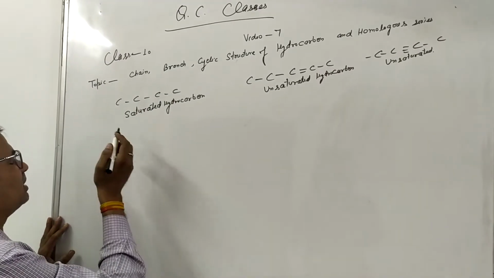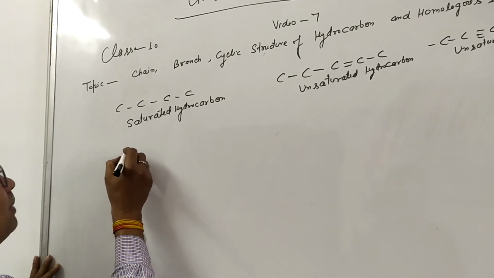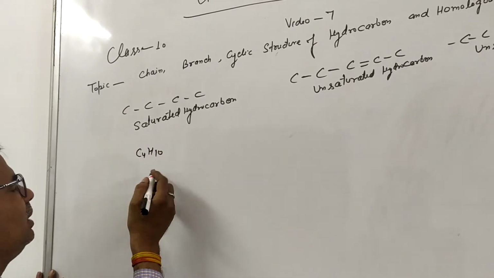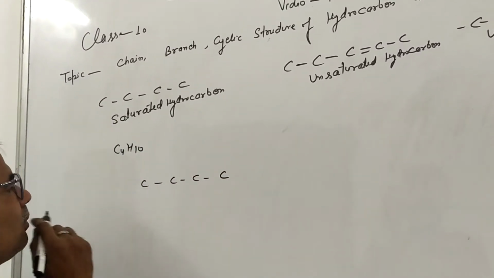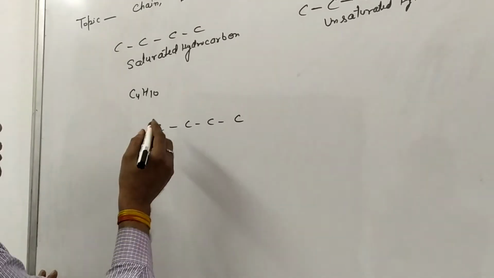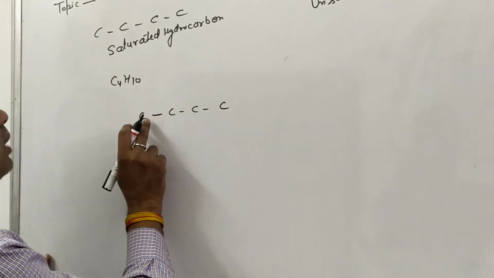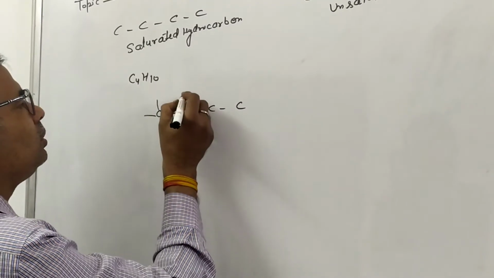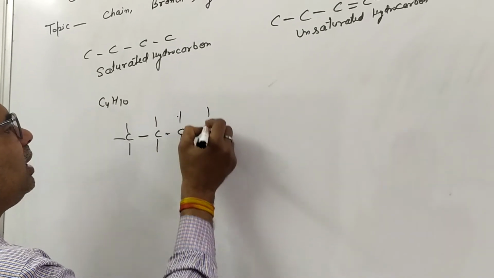compounds have many structures. Like I am writing butane, whose molecular formula is C4H10. This is saturated because 4 carbons are bonded with single bonds and the number of hydrogens is 10. Valency of carbon is 4. You can satisfy the valency of carbon this way. You count here 1, 2, 3, 4.